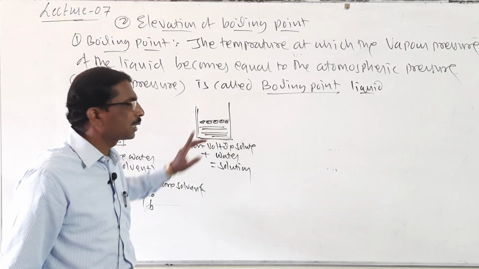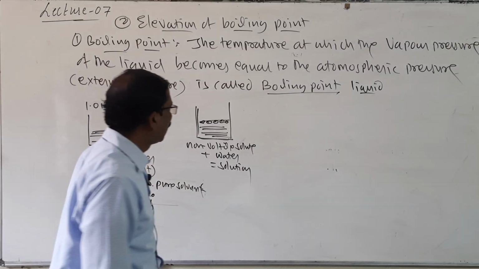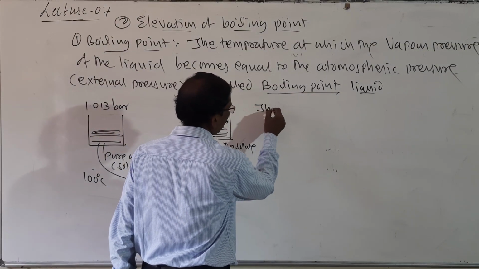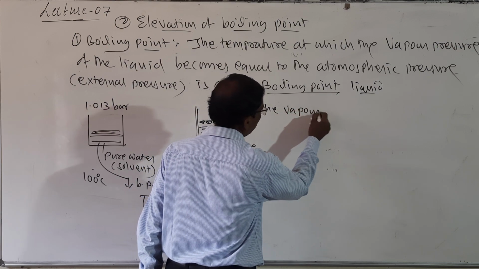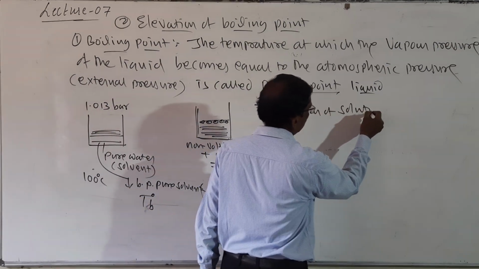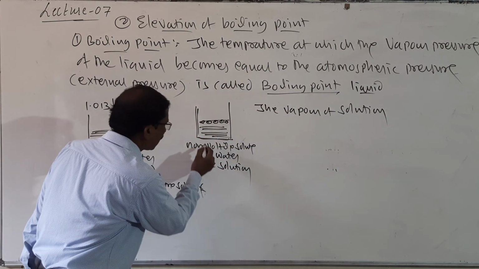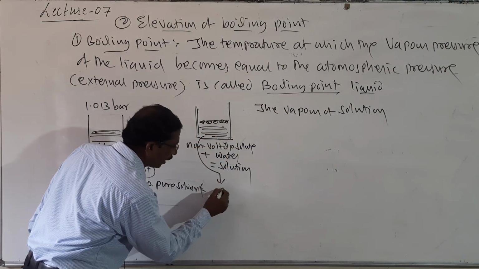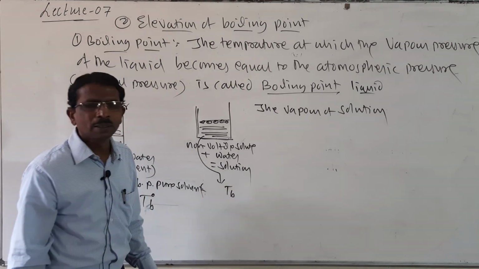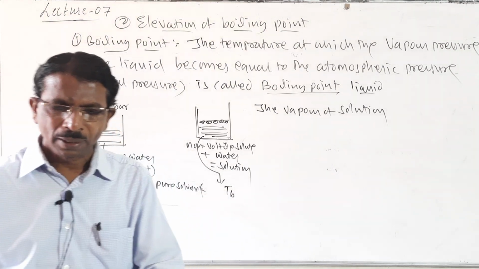Here the vapor pressure is less. So therefore the vapor pressure of the solution is less, and let its boiling point be TB.